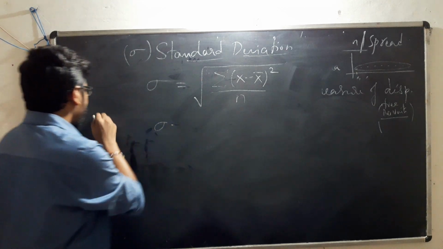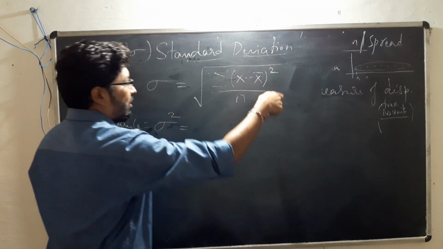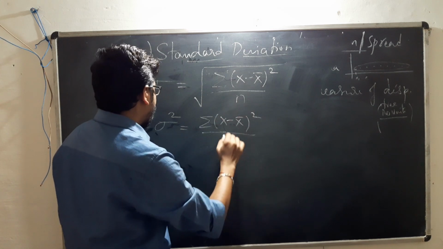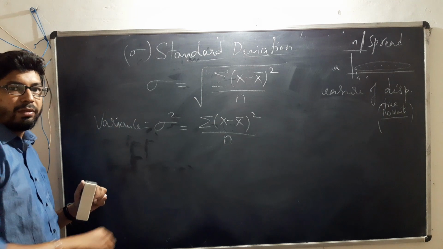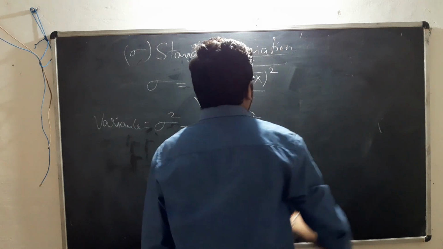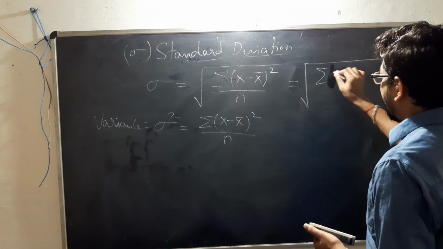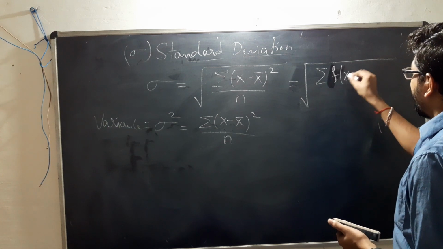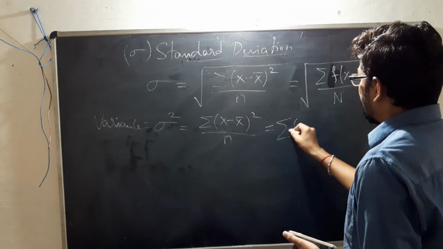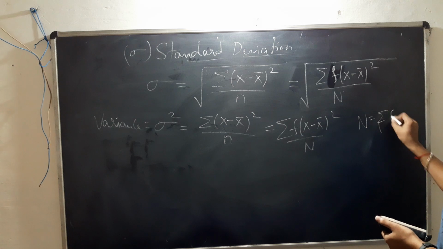Variance is the square of standard deviation, which is sigma square. When I take the square on both sides, the square root cancels, and hence sigma square is equal to summation (x minus x bar) whole square by n. This is for the raw data. If you have the frequency along with the variable, then the standard deviation formula is the square root of summation f into (x minus x bar) whole square divided by capital N, and the variance is summation f into (x minus x bar) whole square divided by N, where N is the total of frequency.